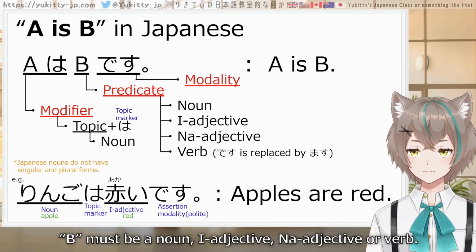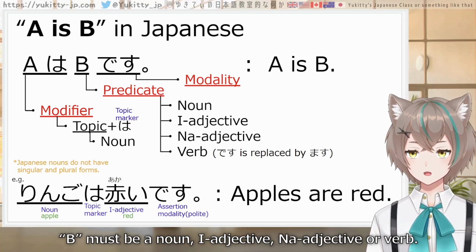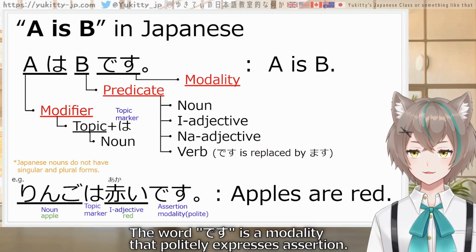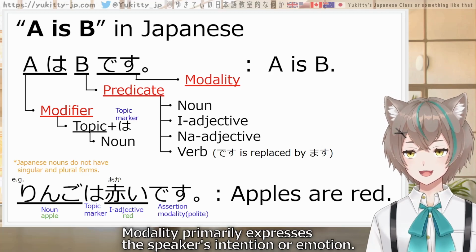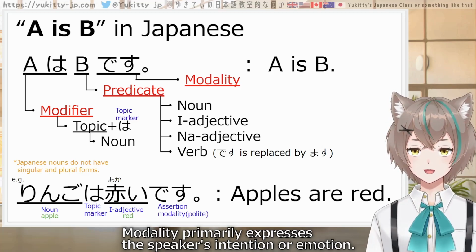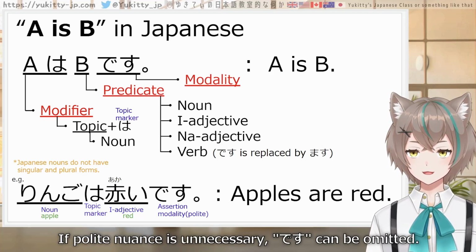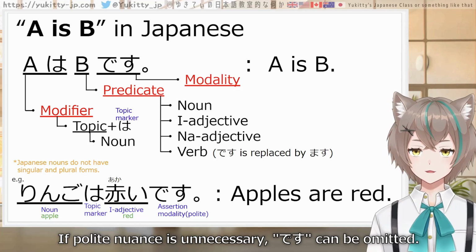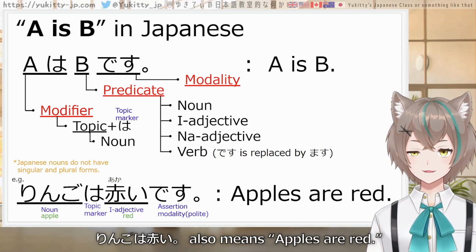B must be a noun, i-adjective, na-adjective, or verb. The word desu is a modality that primarily expresses assertion. Modality primarily expresses the speaker's intention or emotion. For instance, リンゴは赤いです means apples are red. If polite nuance is unnecessary, this can be omitted. リンゴは赤い also means apples are red.